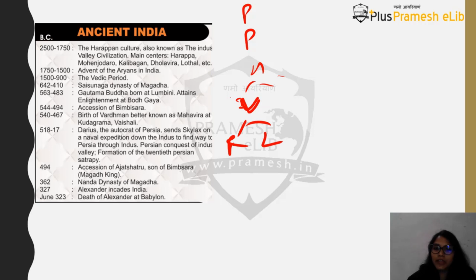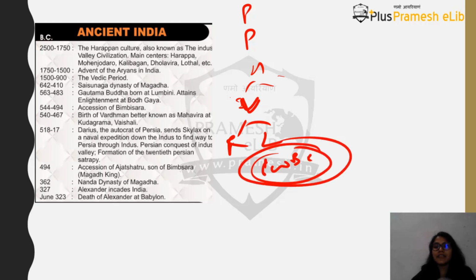In 600 BC, you will find the rise of Janpadas or Mahajanpadas in the political and economic sense. Here you will find a lot of cities and big towns coming up. Then, at this time period only, you will find the birth of 2 great religions of the world which exist today, Buddhism and Jainism. And if you take it to the world also, this was a time period of the birth of Zoroastrianism. So 3 major religions appeared at the same time: Buddhism, Jainism and Zoroastrianism. Zoroastrianism is basically the Parsis.